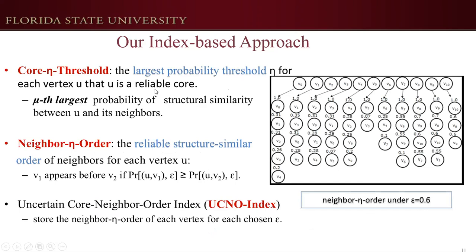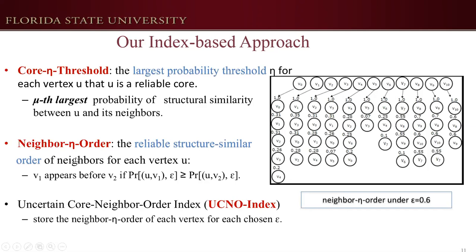We call such value a core eta threshold. We can prove, given parameters mu and eta, the core eta threshold of vertex U is the mu-th largest probability of structural similarity between U and its neighbors.